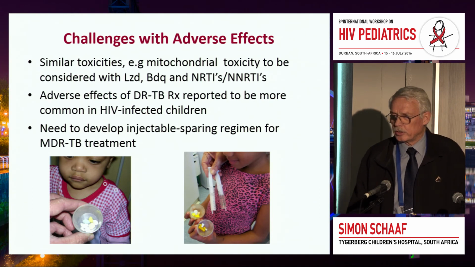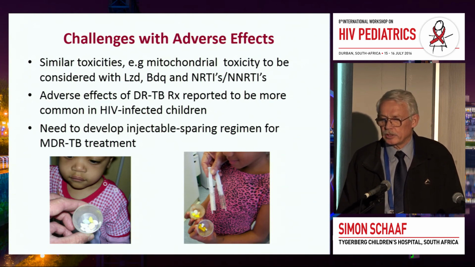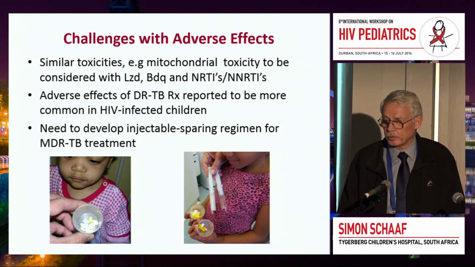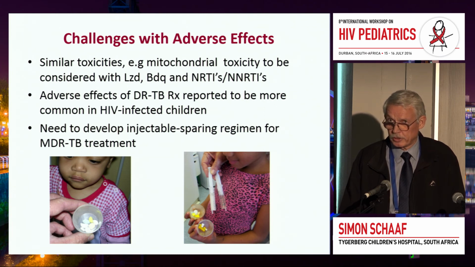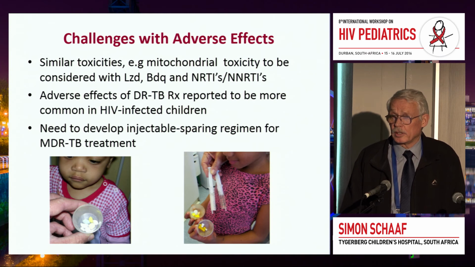So toxicities is another problem, adverse effects of the drugs, and we know that there are combined toxicities, for instance, with mitochondrial toxicity, with linezolid and bedaquiline, and some of the NRTIs and NNRTIs. Adverse effects is probably less in children than compared to adults, but there are no really good prospective trials to see how much adverse effects there are in children, and that one really needs to look at as well.